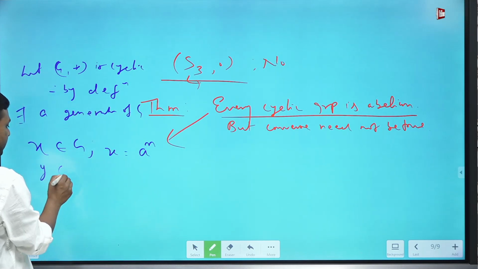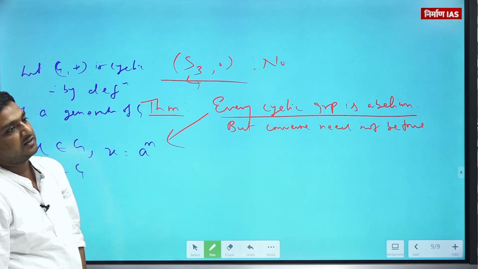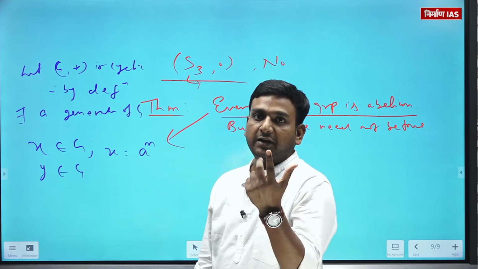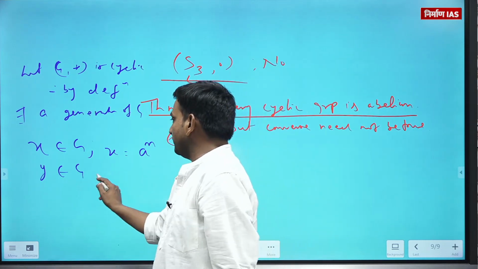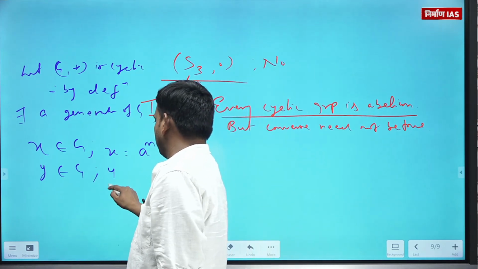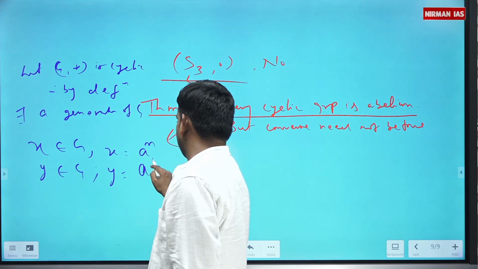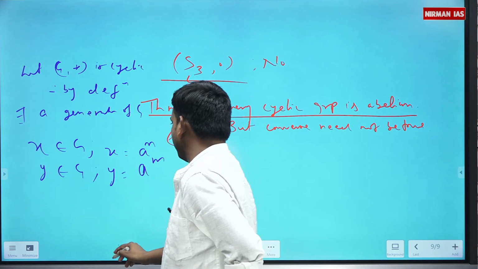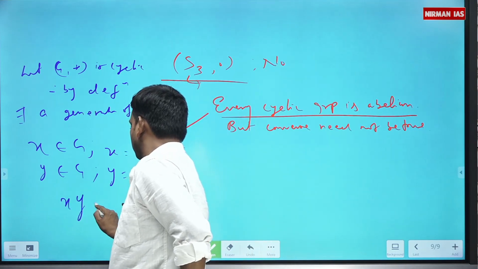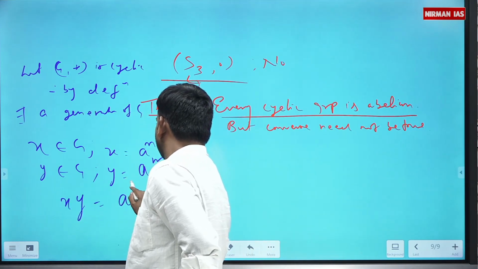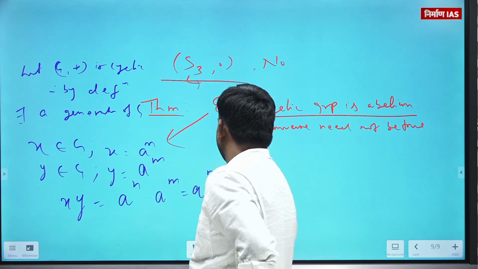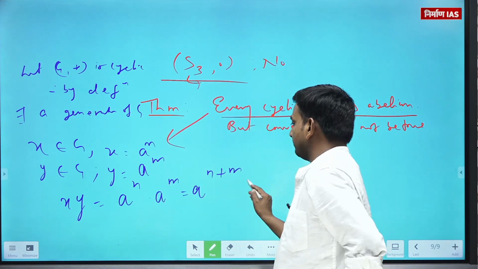Now, if I want to check whether G is abelian or not, what will I check? Any arbitrary two elements x composition y is the same as y composition x or not. So check it out. x times y is a raised to the power n composition a raised to the power m. This will be a raised to the power n plus m.